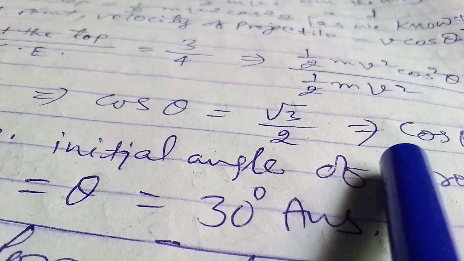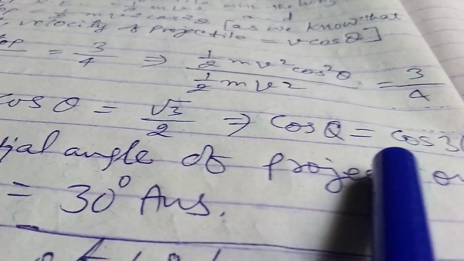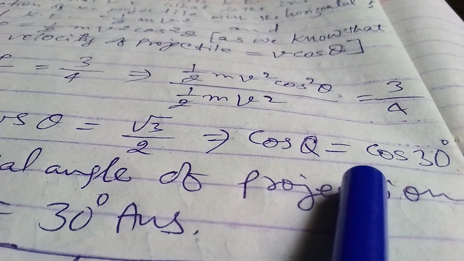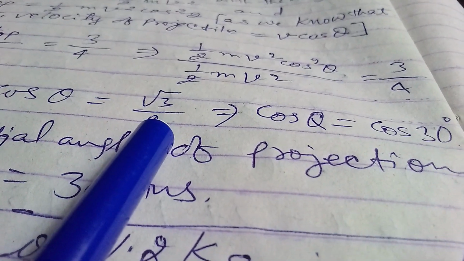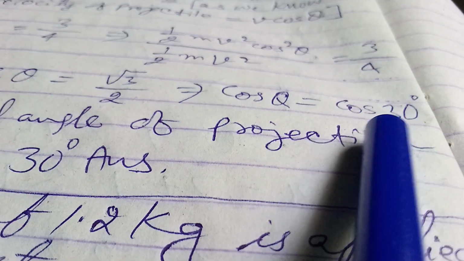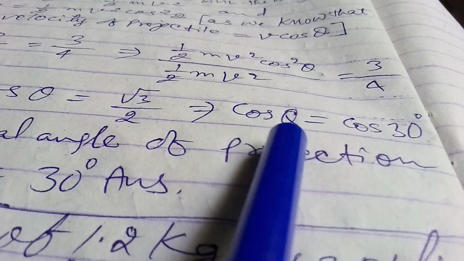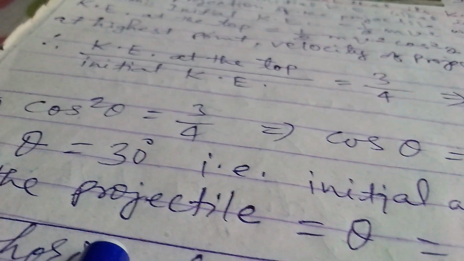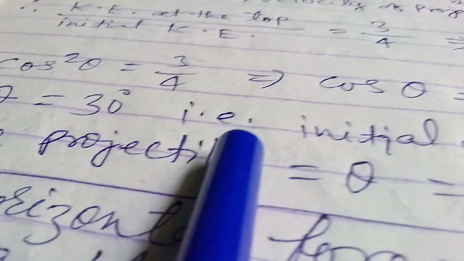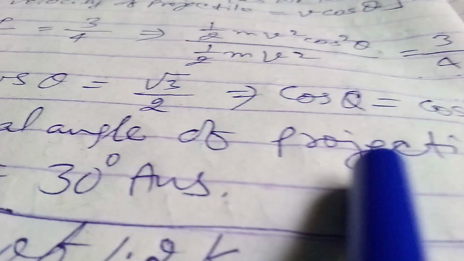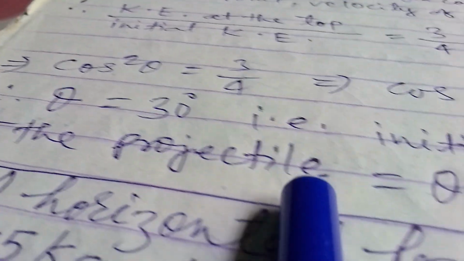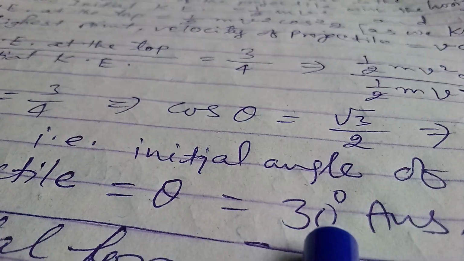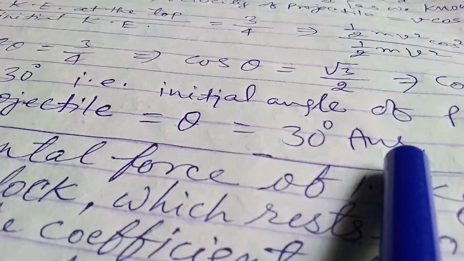You know cos 30 degree is root 3 by 2, so in place of root 3 by 2 we write cos 30 degree, and cos cancels, therefore theta equals 30 degree. So the initial angle of projection of the projectile is theta equals 30 degree. This is the answer.